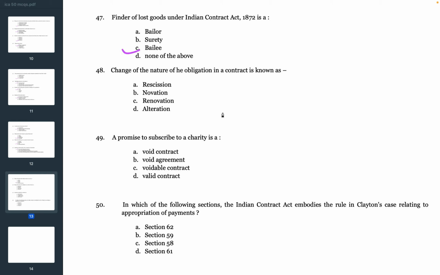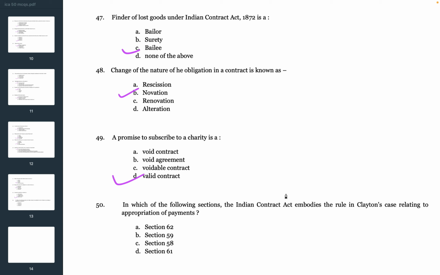Next question. Change of the nature of the obligation in a contract is known as A. Rescission, B. Novation, C. Renovation, D. Alteration. The correct answer is B. Novation. Next question. A promise to subscribe to a charity is A. Void contract, B. Void agreement, C. Voidable contract, D. Valid contract. The correct answer is D. Valid contract. A promise to subscribe to a charity is a valid contract.